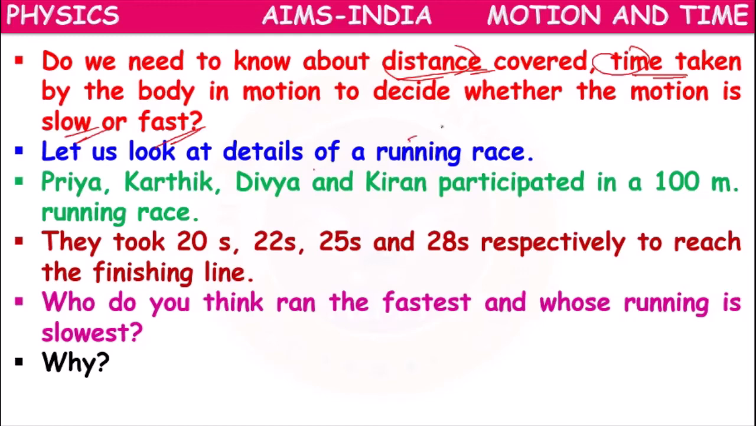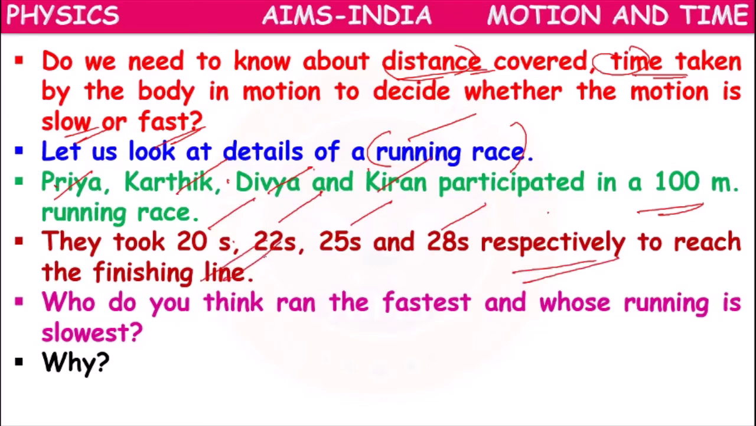Suppose, let's see one running race. Priya, Karthik, Divya and Kiran, 4 members, participate in a 100 meters running race. Priya took 20 seconds, Karthik took 22 seconds, Divya took 25 seconds, and Kiran took 28 seconds respectively to reach the finishing line. So distance is same, but they have taken different times. Who do you think ran the fastest, and who ran the slowest?